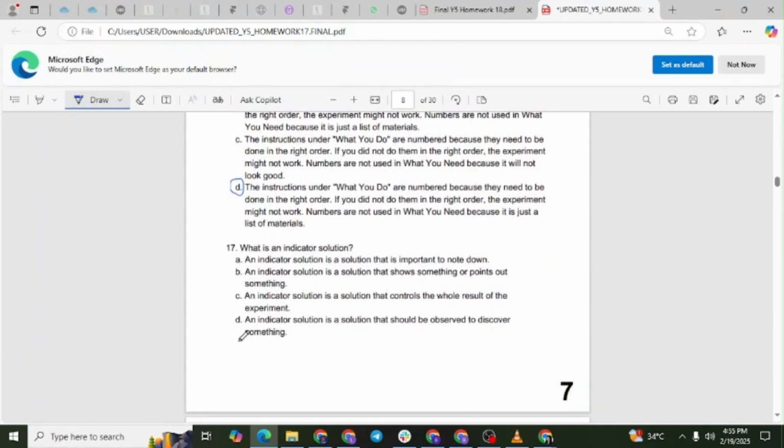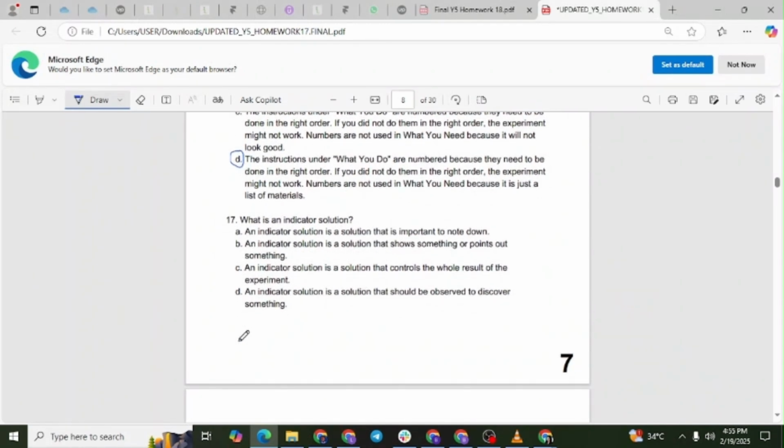Question number 17. What is an indicator solution? Option A. An indicator solution is a solution that is important to note down. Option B. An indicator solution is a solution that shows something or points out something. Option C. An indicator solution is a solution that controls the whole result of the experiment. Option D. An indicator solution is a solution that should be observed to discover something.